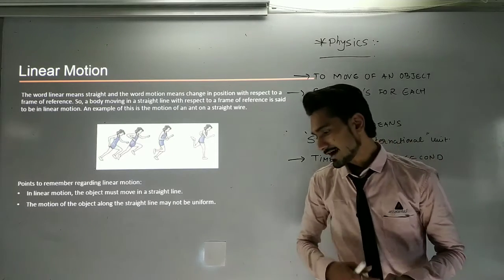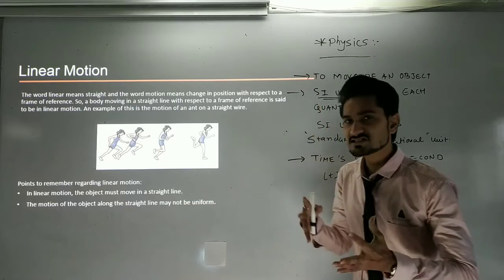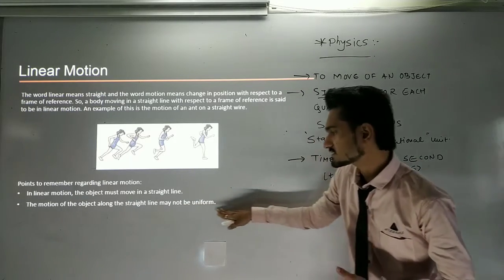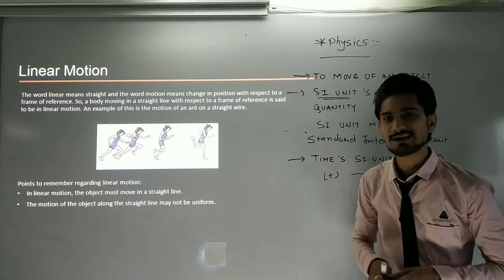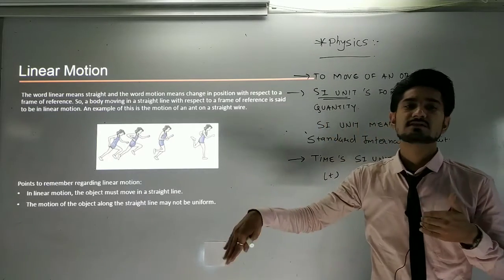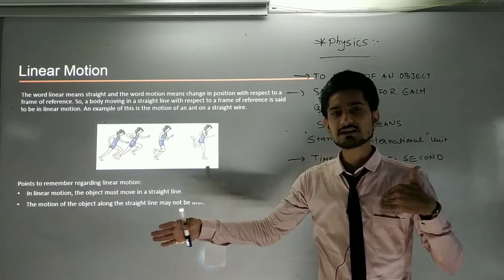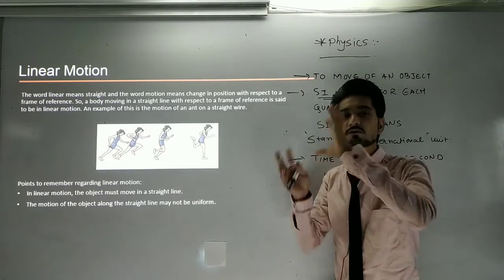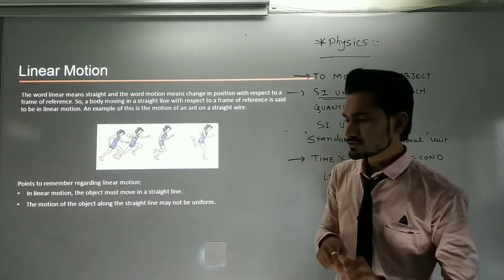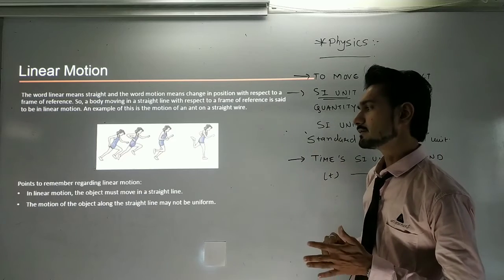I am doing a straight line motion, but it is not necessary that it be uniform. If the time changes, it is still a linear motion. Don't worry about the change in time. Once you are doing straight line motion, it is considered linear motion.